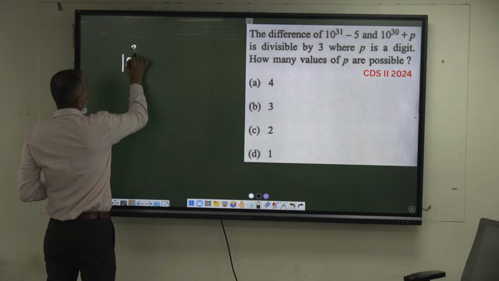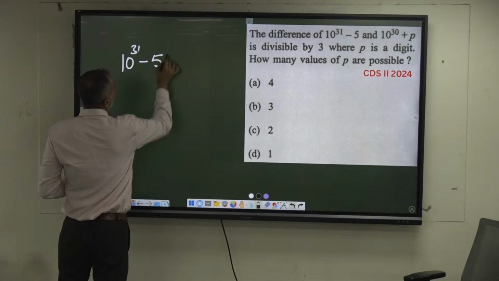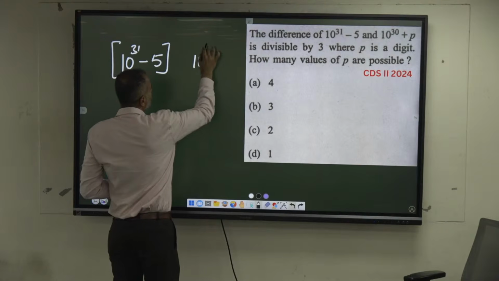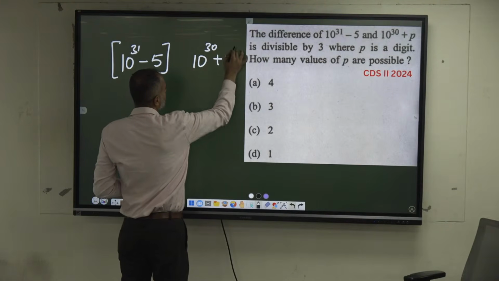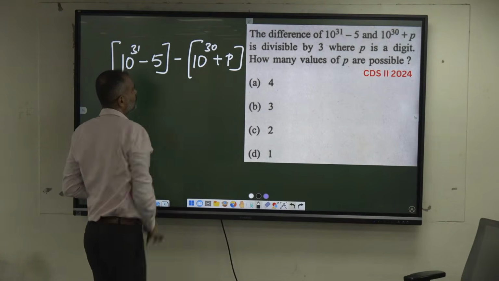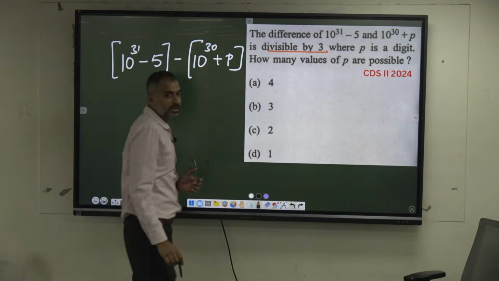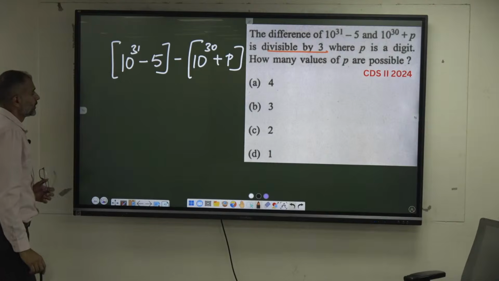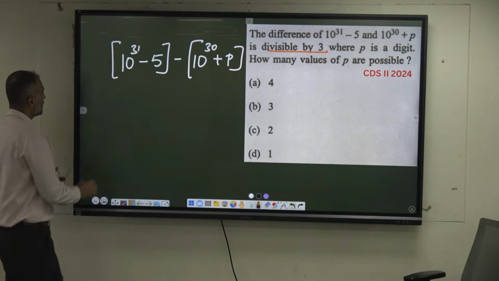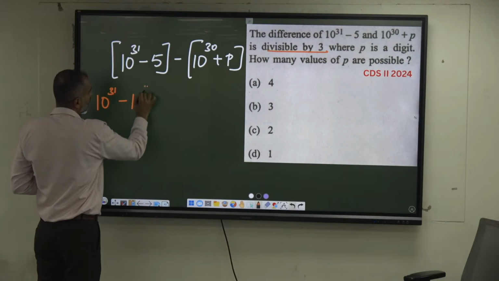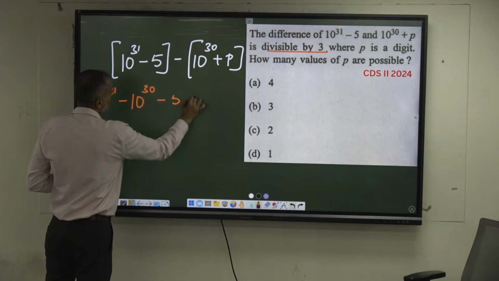10 power 31 minus 5, 10 power 30 plus p. Take the difference of these two. This has to get divided by 3. It is divisible by 3. So can I write this as 10 power 31 minus 10 power 30 minus 5 minus p?